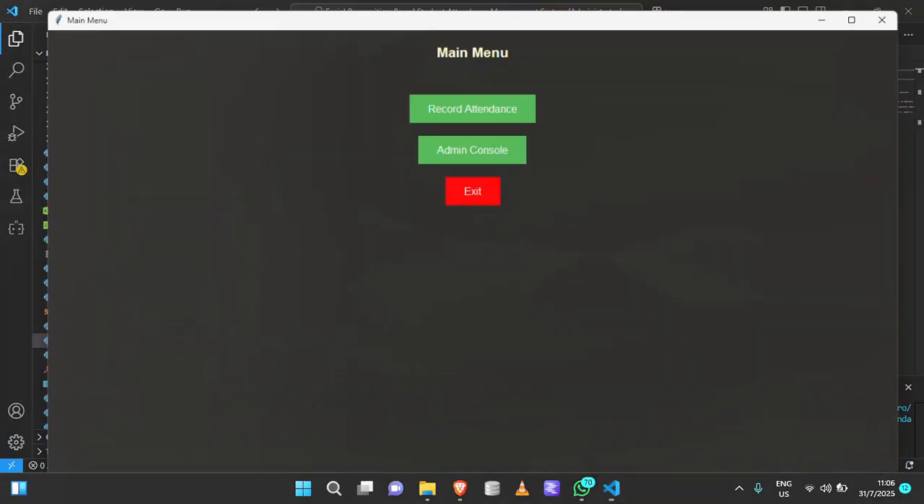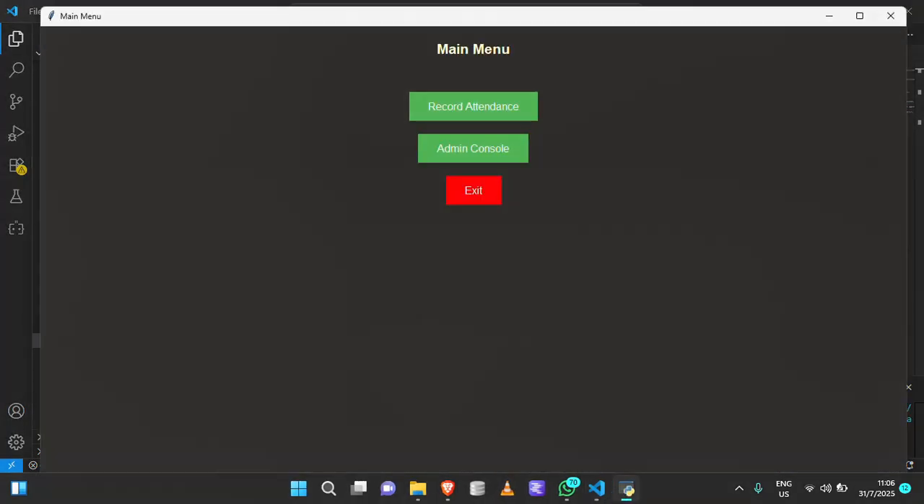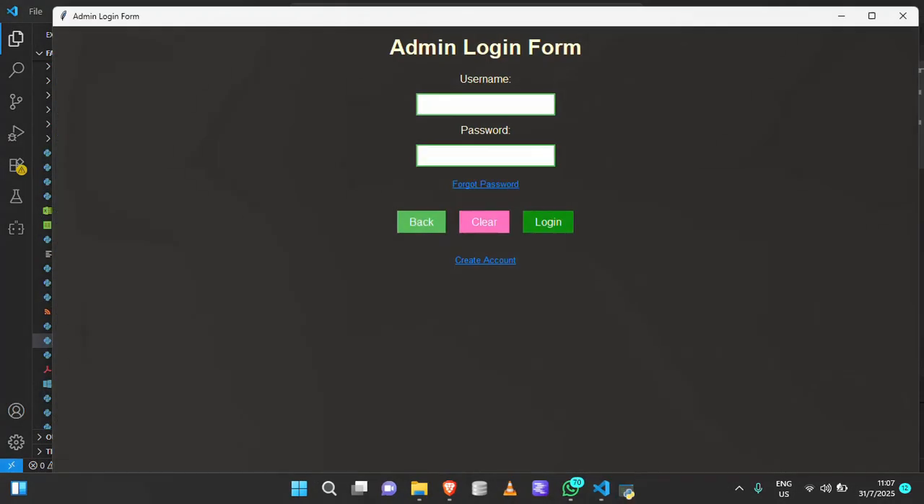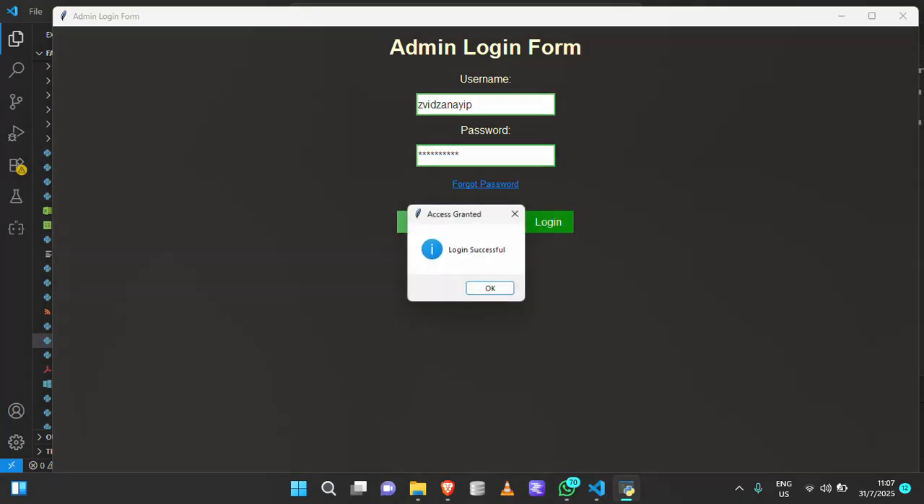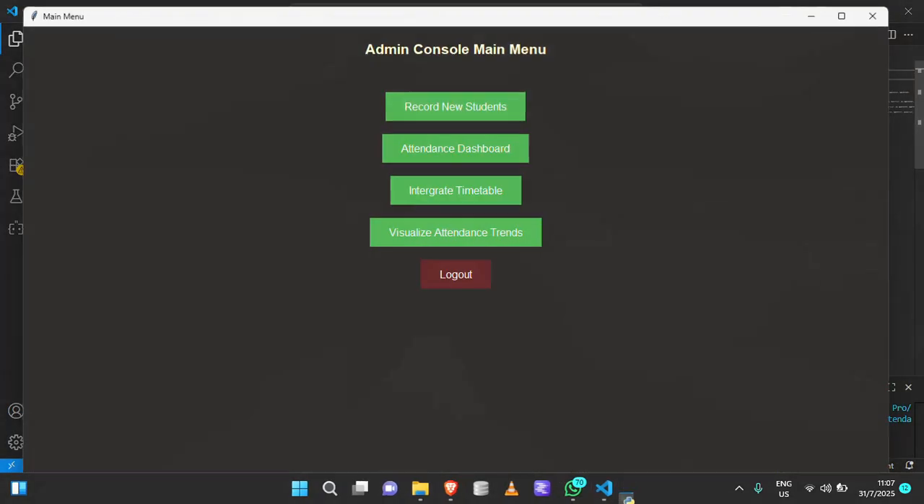Welcome back. So let's just jump into the project. Let's start the system. So this is the landing page. This is where all the users are redirected to when they open the system. The first thing is for the administrator to log into the console so that they can enroll new students. Then they log in.